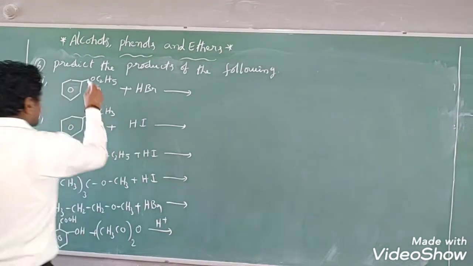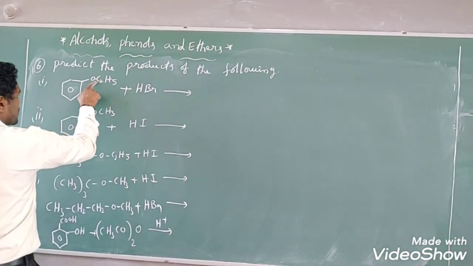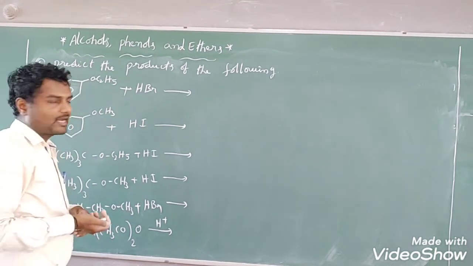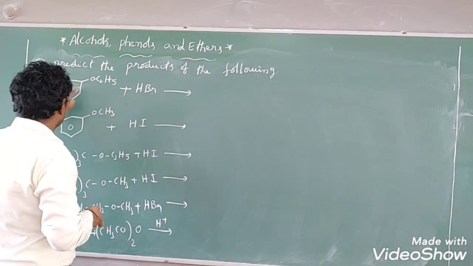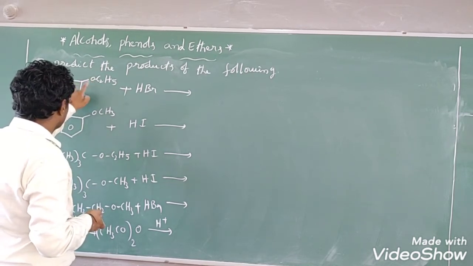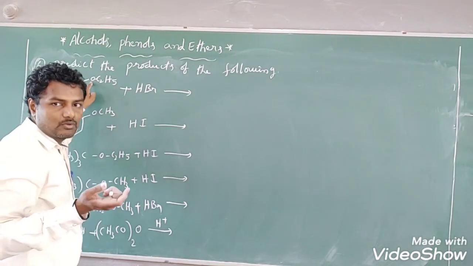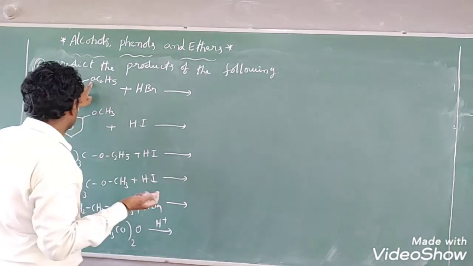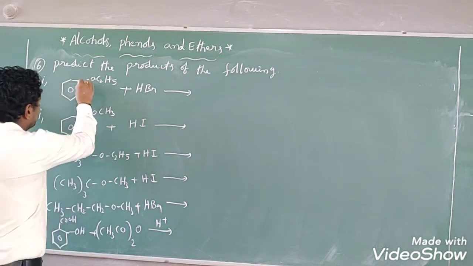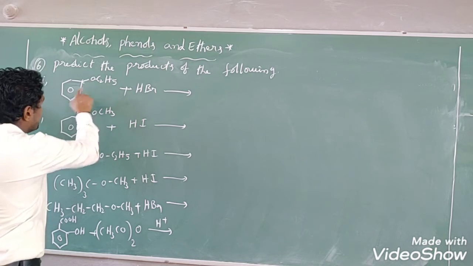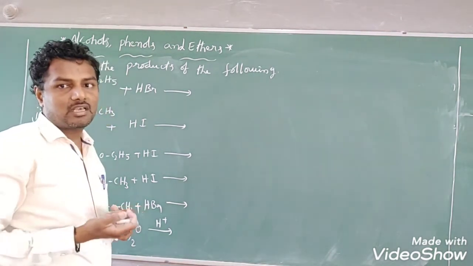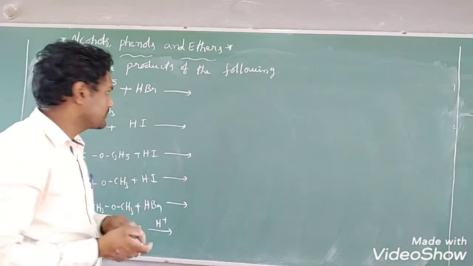Here there is a chance to break the bond between oxygen and this carbon, or between the other carbon and oxygen, whichever can be broken easily. That we have to identify. Here inside the ring, pi electron cloud is present. With oxygen there is a chance to form resonating structures. Because of the formation of resonating structures between this carbon and oxygen, a partial double bond character is developed. Double bonds we cannot break as easily as a single bond. Single bonds we can break.